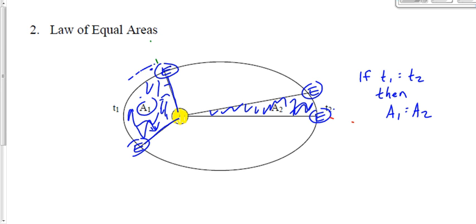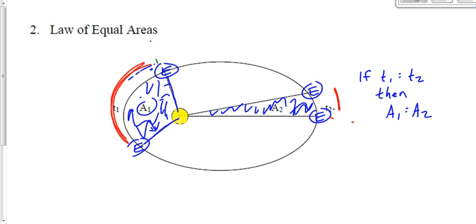I don't know if any of you were thinking the same thing that I would have been thinking the first time I saw this. So what? Who cares? Well, this has some pretty big implications, actually, and this is pretty important. As much as right now it might not seem it, it is. Why? Well, look, if the Earth travels this distance during a certain time, and then later on, 6 months later, it travels this distance during the same amount of time, and it has to, right?